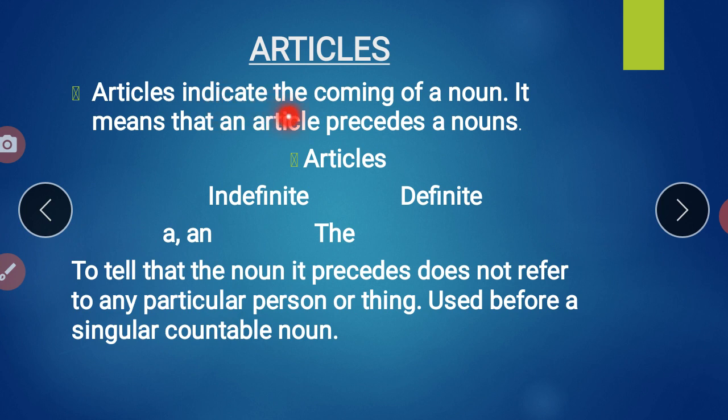Articles indicate the coming of a noun. It means that an article precedes a noun. That means, what is an article? Before a noun, a word, a letter that we keep, that is called the article. That's why it says the coming of a noun, यानी कि noun से पहले article को रखते हैं. Articles are basically of two types, the indefinite article and the definite article.